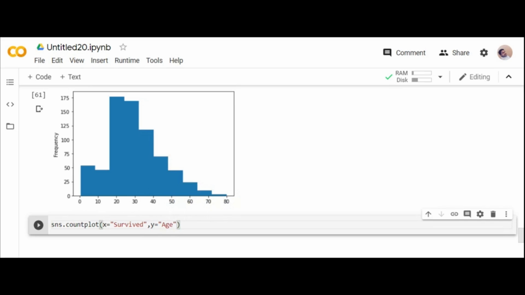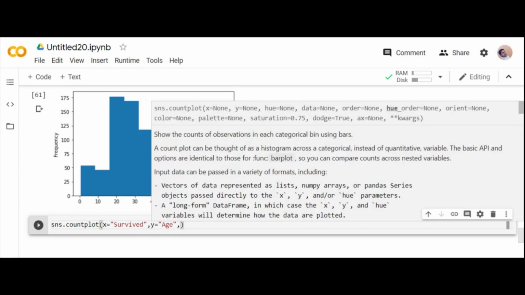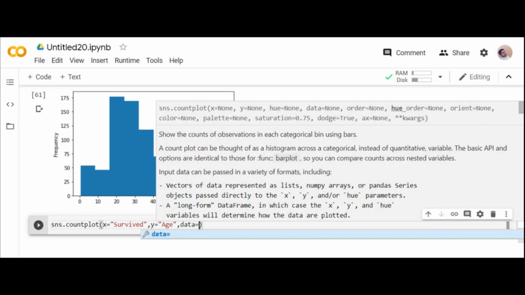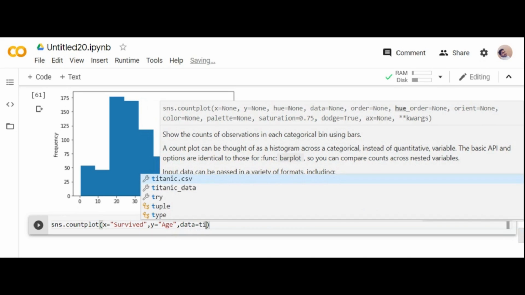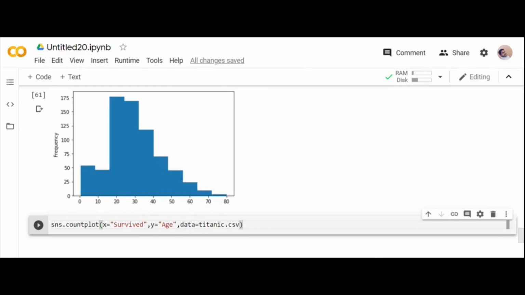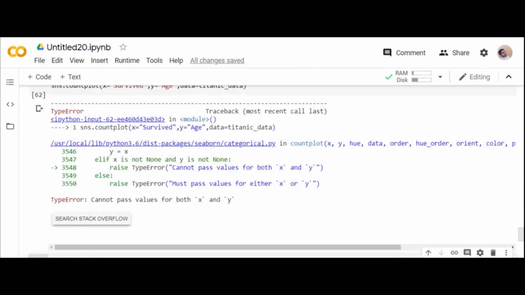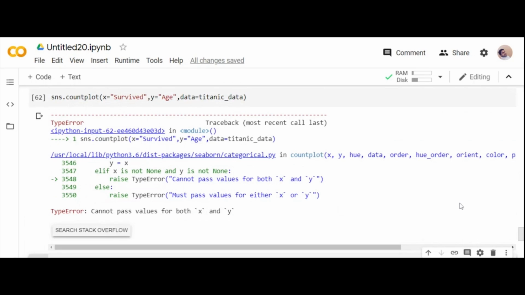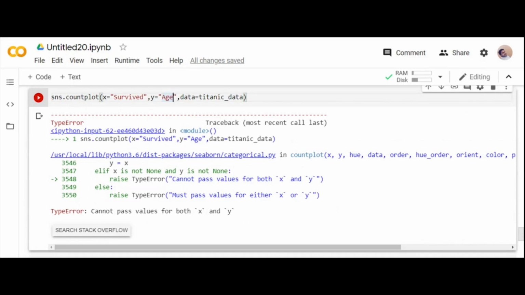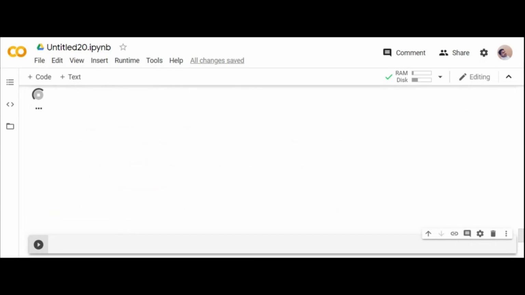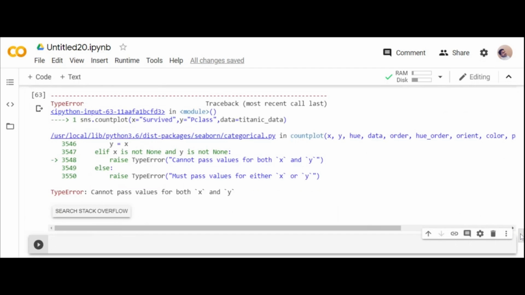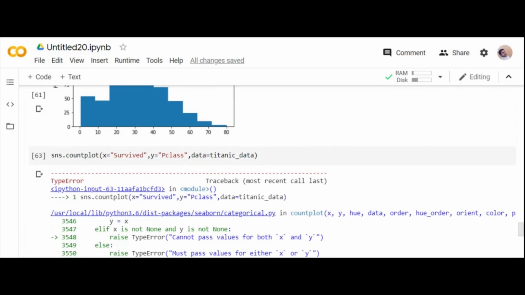If you try to give age, you see what the difference is. And what is your data? Data is equal to Titanic, you can see the suggestion there. If you run it, see, it says cannot pass values for both x and y, because x is survived and age is also a number. It is unable to track it. So what do I define there? I define pclass. We cannot pass values for both x and y, so I cannot do it in this way.